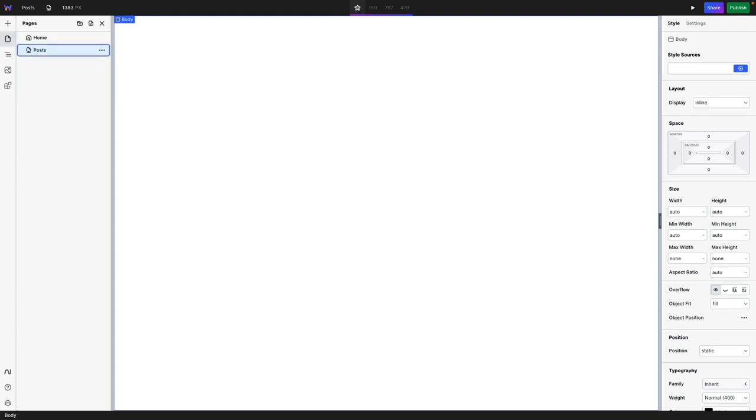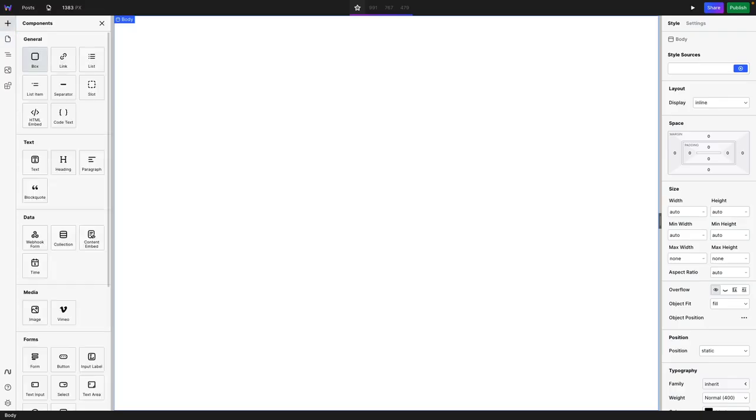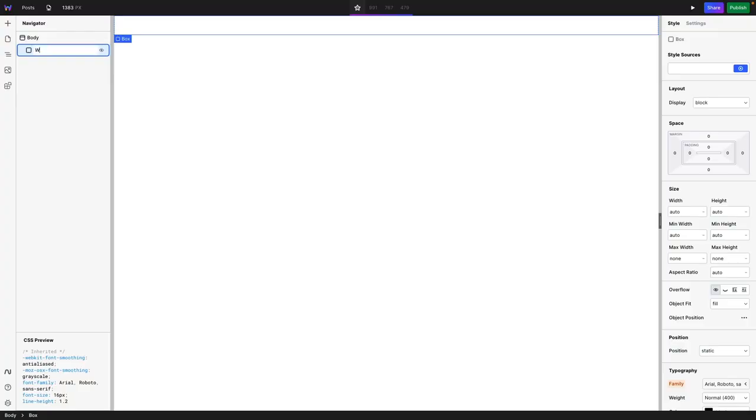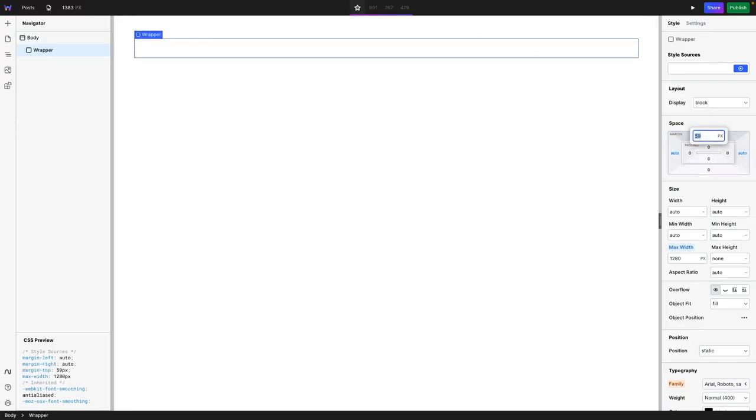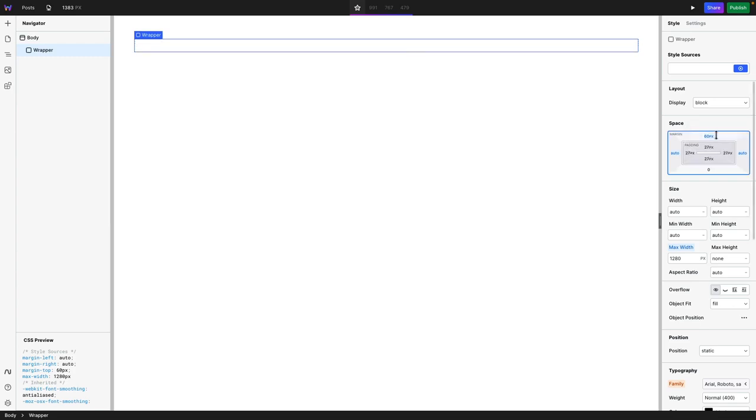Okay, so now that I have a page, I'm going to go to the post, and I need to put something in here. So let's put some components here. Let me start by putting a box, which is going to be the wrapper. And then I'm going to put it at 80 pixels. Oh, whoops. 80, I want pixels. There we go. And then let's put auto margin on the left, auto on the right. Let's put 50, 60 on top as the margin, and some padding of 50, just for good measure.